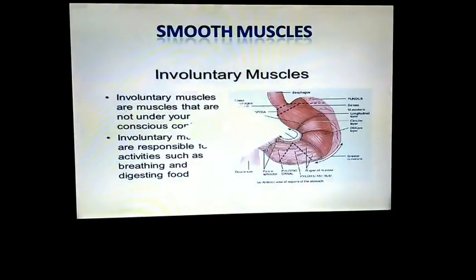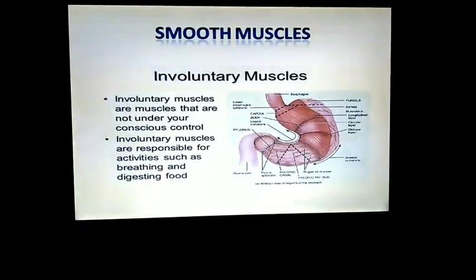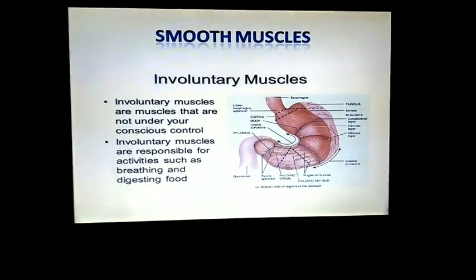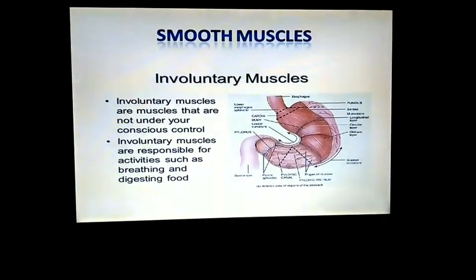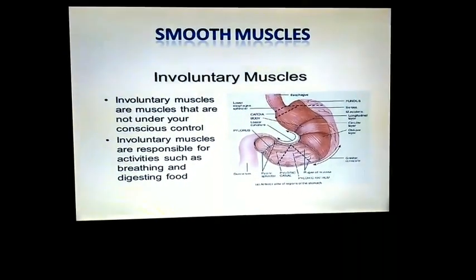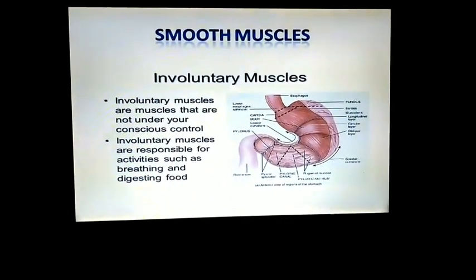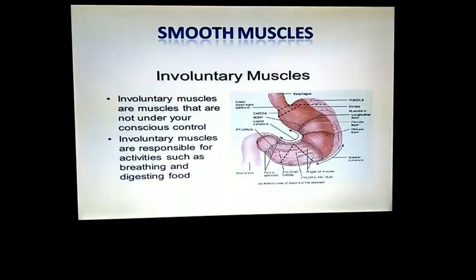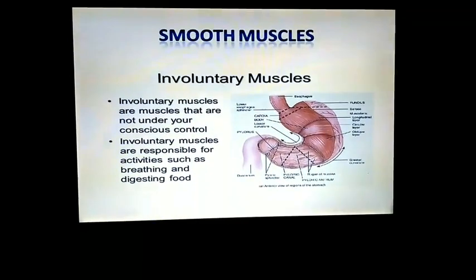Next, smooth muscles. The smooth muscles are called involuntary muscles. That is, the smooth muscles are found in the walls of the digestive tract. That means the wall of the stomach and digestive tract. Then the urinary bladder, arteries and other internal organs.